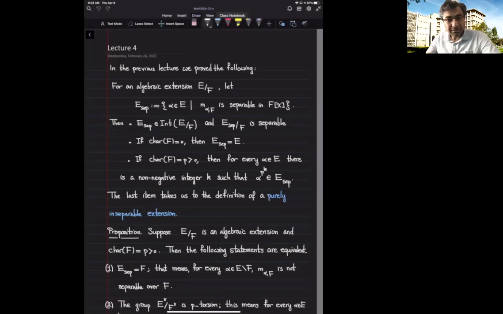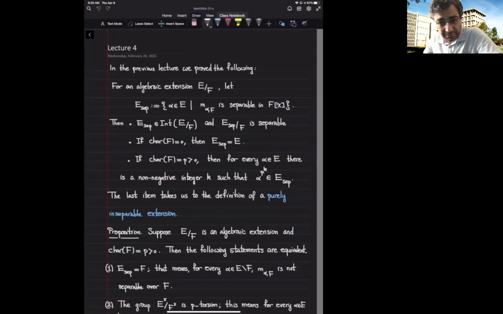So in particular, if the characteristic is 0, then we know every polynomial is separable, and therefore we deduce that E sub sep is the entire field. This is the case if and only if E over F is a separable extension. So E sub sep equals E precisely when E over F is a separable extension. And in characteristic 0, we have discussed that every algebraic extension is separable.